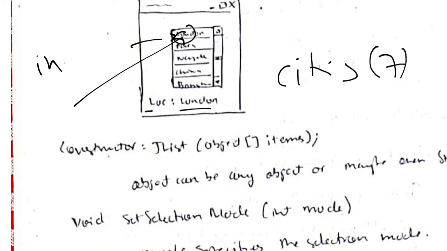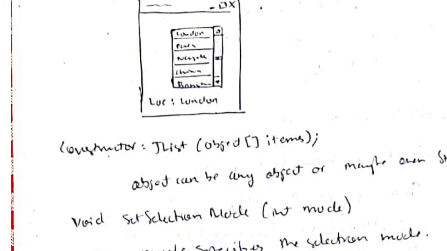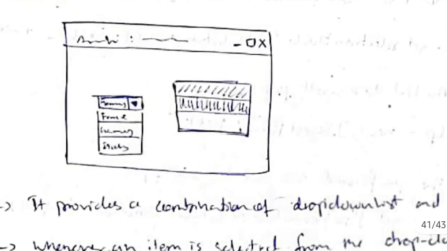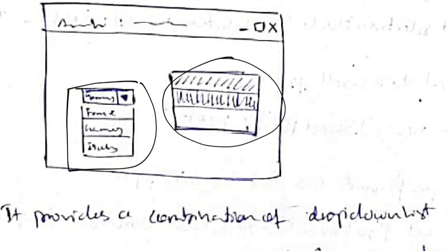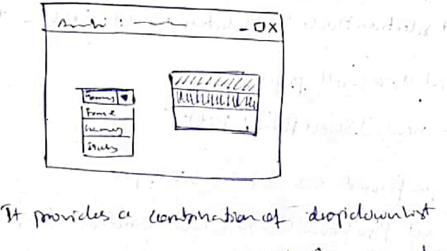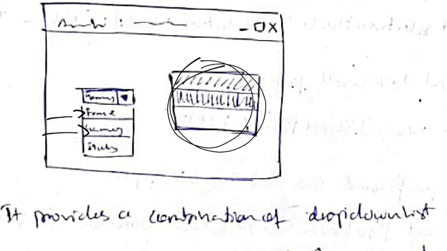That's an array here, so I'll get the text of what is present in the cities array, and that will be displayed at the bottom. Okay, this is a very widely used component, where you will have a text view here and an image view here also. So what happens is, if I select France, the France flag will be shown. If I select Germany, the Germany flag will be shown. If I select Italy, the Italy flag will be shown.